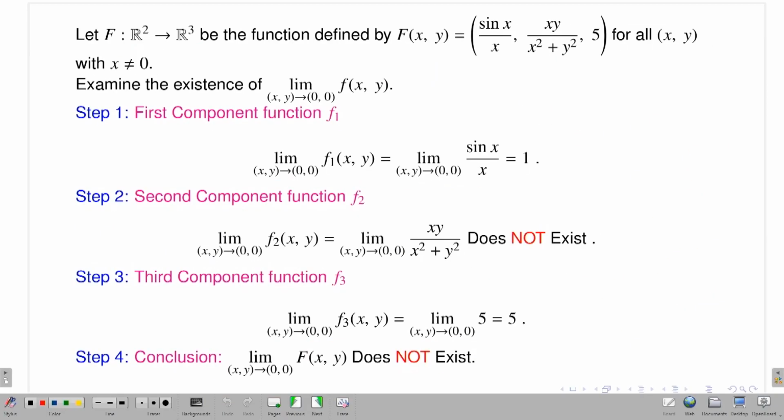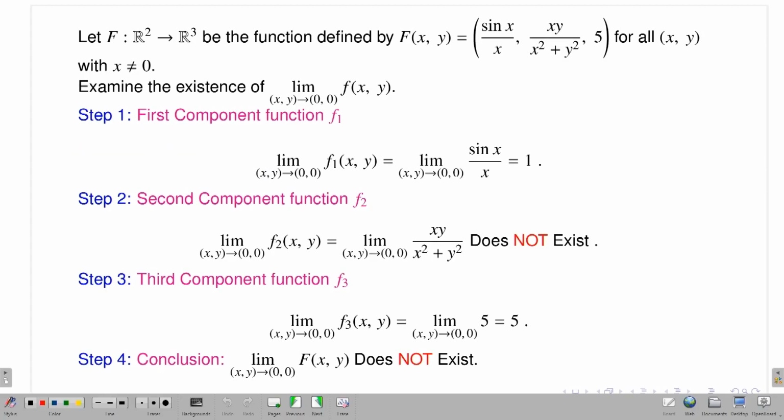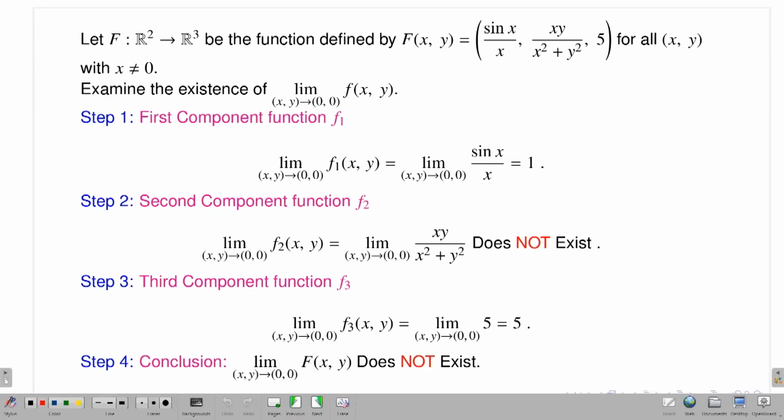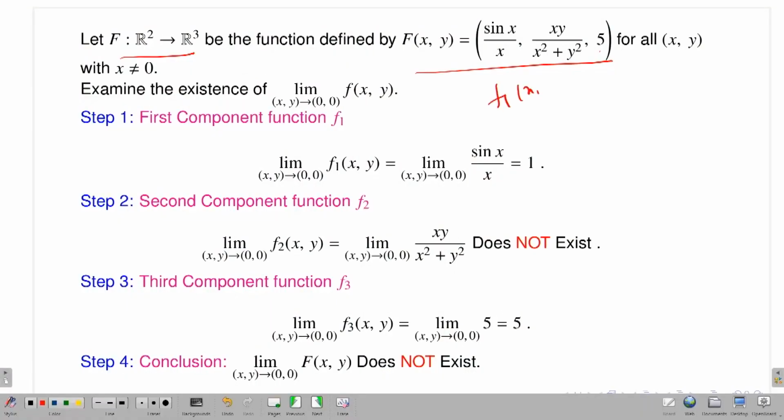Okay, let us see one example where the limit does not exist. This is another example. Take capital F from R2 to R3, defined as (sin x by x, xy by x squared plus y squared, 5). By looking at the definition of capital F, you can easily identify the component functions. The first, f1 of (x,y), is sin x by x. The second, f2 of (x,y), is xy divided by x squared plus y squared, and the third, f3 of (x,y), is exactly equal to 5.